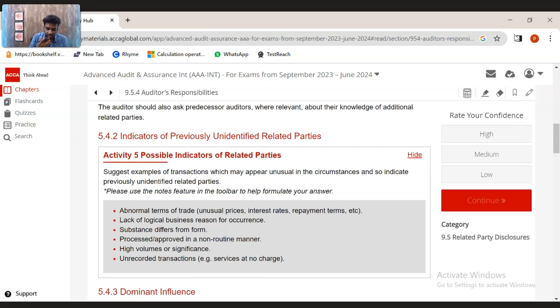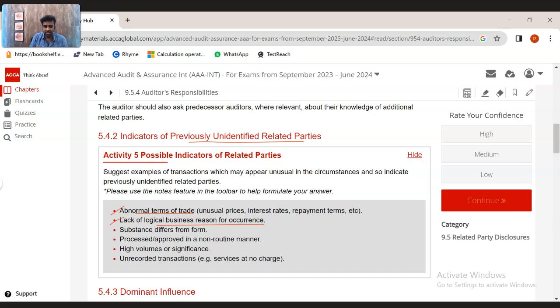What if there are certain indicators that previously unidentified related parties have been identified, and how to identify them during the current year? So what if there are certain related parties we didn't identify during the last year? Well, how can we identify them during the current year? Firstly, you can look at certain trades, sale transactions which have happened at a normal price with huge discount or at huge margin. Have they happened? With different pricing terms, have they happened? That's number one.